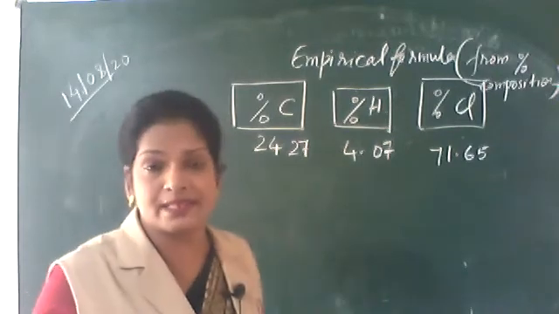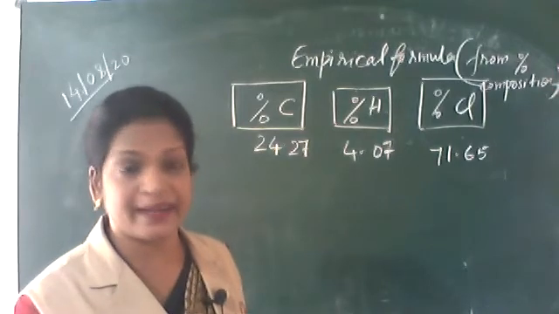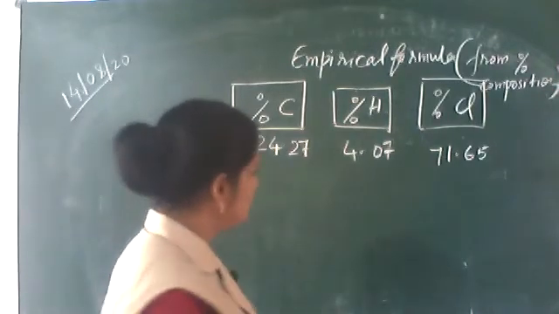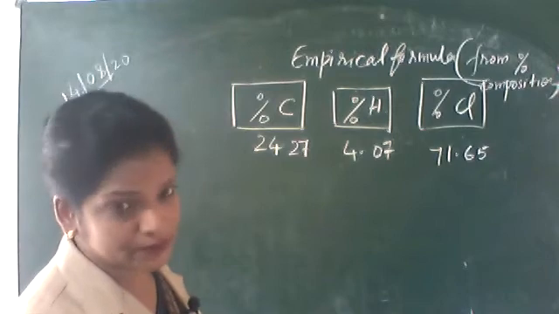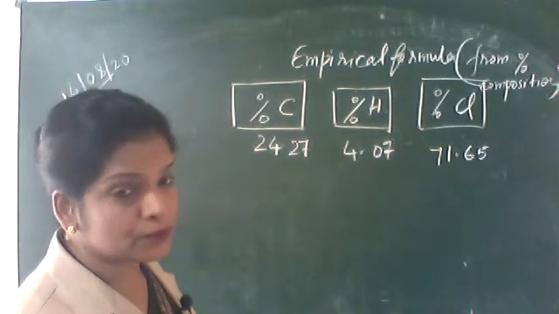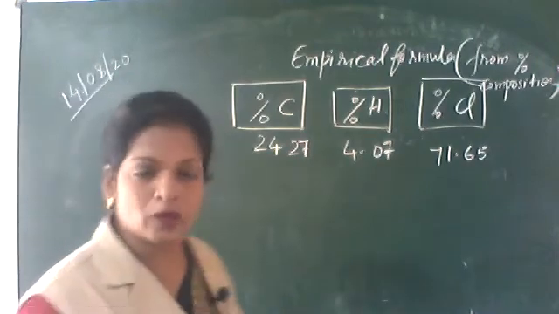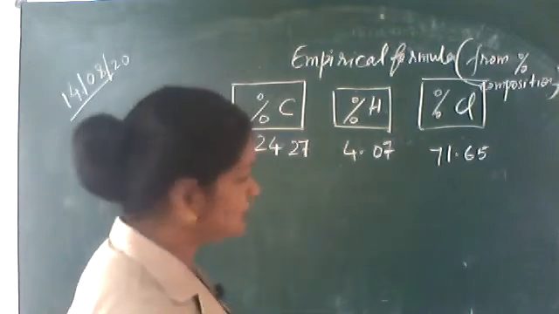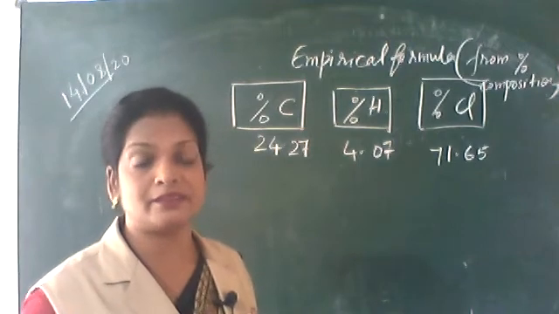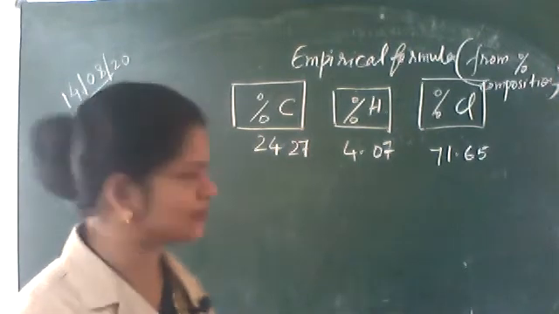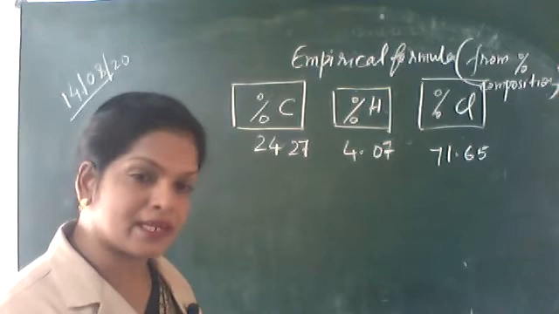You add all these and see whether it is reaching 100 or 99.99 like that. If it is not reaching 100, that means one more element will be there, that is oxygen. So the rest percentage will go for oxygen. Here, this is reaching almost 100. That means oxygen is not present. So first and foremost, you have to add all these percentages and see whether it reaches 100 or 99.99. If after adding you get somewhat 79 or 80, that means the rest is oxygen.